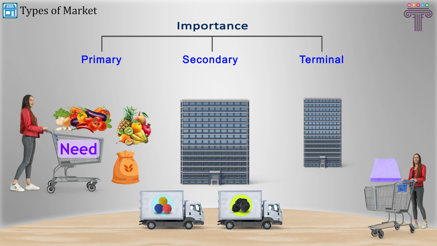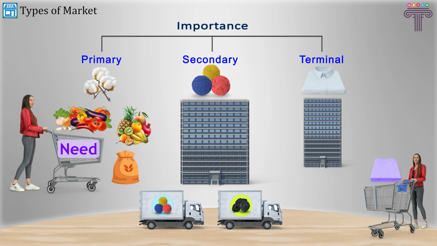Right? A typical example of primary, secondary, and terminal market is: cotton produce are primary markets. They are processed into yarns, secondary market, and then yarns are made into different fabrics, like let's say pants or shirts, and sold to the customer, which is terminal market.